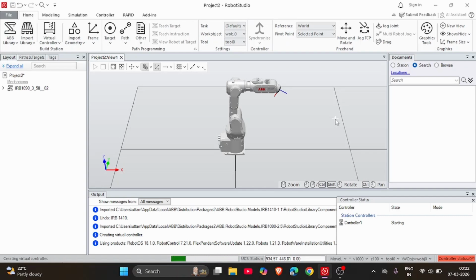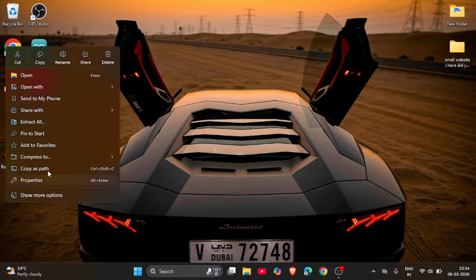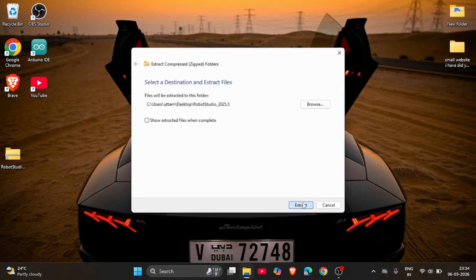It's a zip file, you can unzip it and do the installation. So I'll show the installation process. We'll install RobotStudio by unzipping the file. Go to extract all and unzip the file.